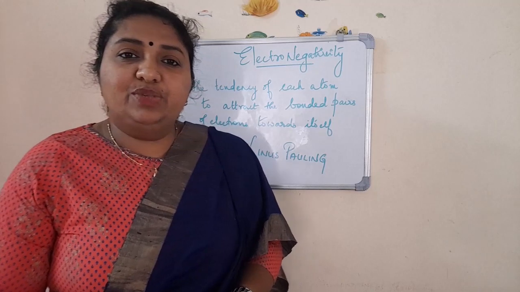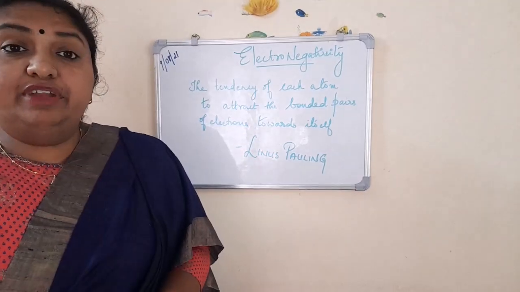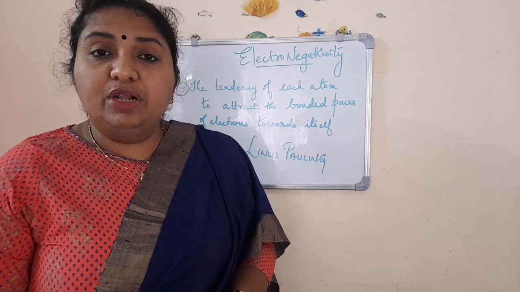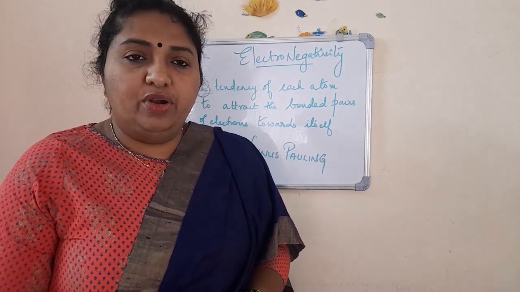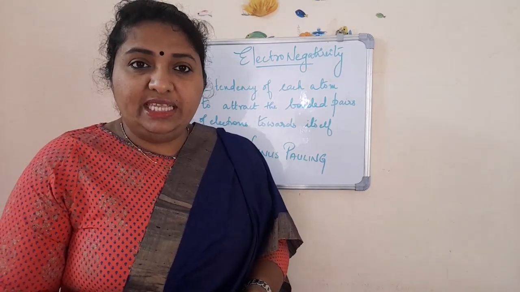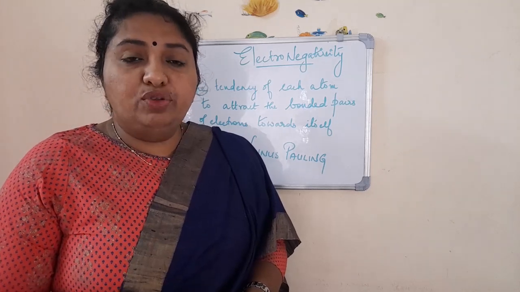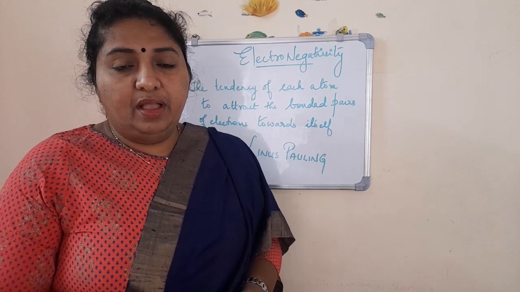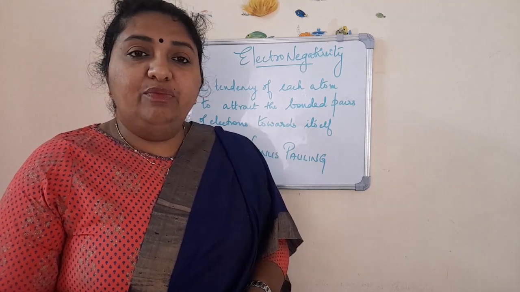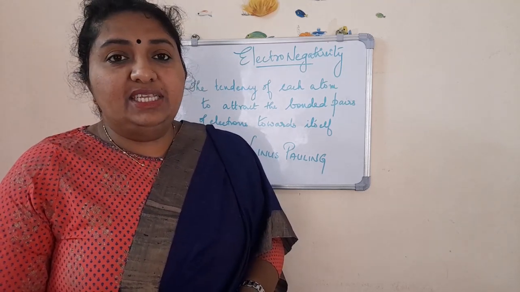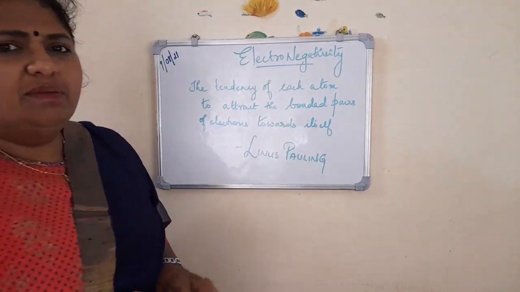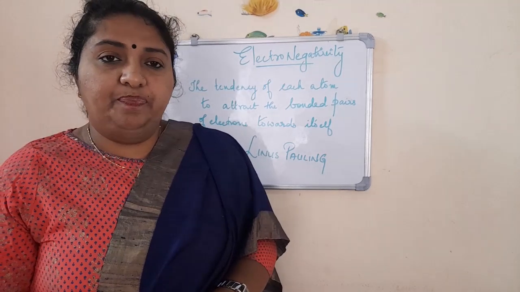In the last class, we discussed different types of covalent bond, isn't it? Single covalent bond, double covalent bond, and triple covalent bond. I think all my students have practiced how to draw the sharing of electrons. Today, I am here with another new property that is known as electronegativity. I hope you haven't heard about this term, electronegativity.